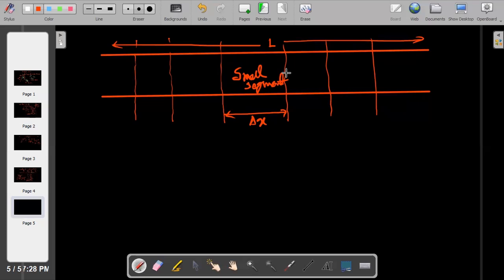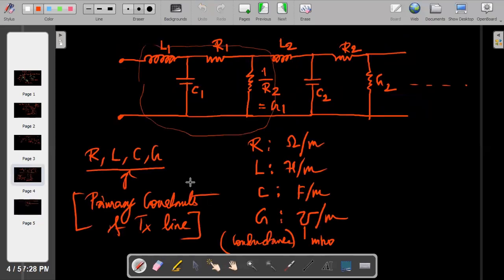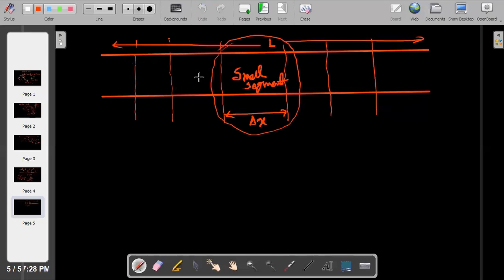Now I am drawing this diagram. Again I'm repeating, these things are nothing but the lumped loop. There will be resistance, inductance, capacitance, all these things. I'm not drawing the whole diagram repeatedly, just this small segment of line. First inductance, capacitance, same thing, you remember.